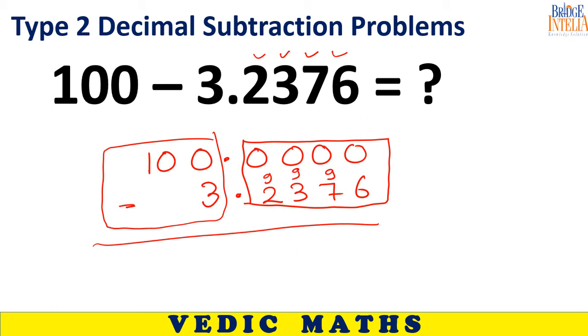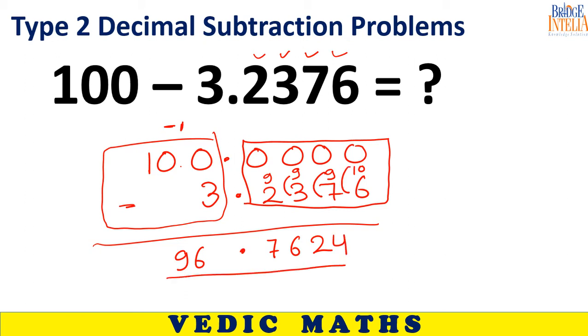9, 9, 9 and 10. So 100 minus 3 is equal to what? 97. Then 97 minus 1, so this is 96. 9 minus 2, 7. 9 minus 3, 6. 9 minus 7, 2. 10 minus 6, 4. Now bring back the decimal.